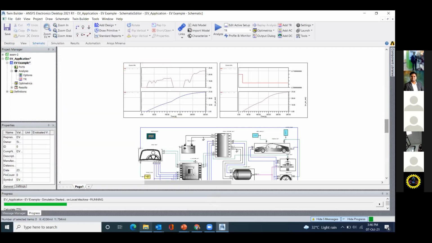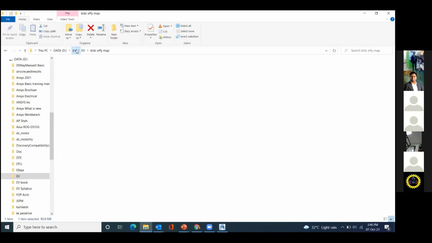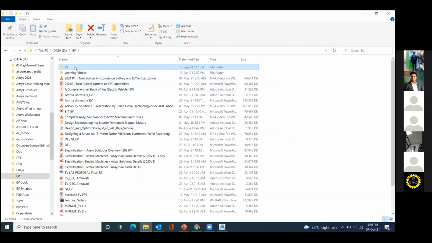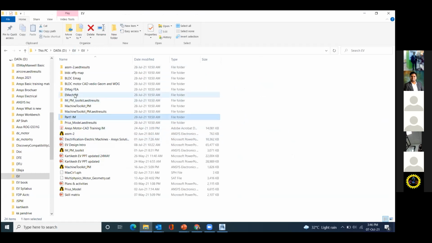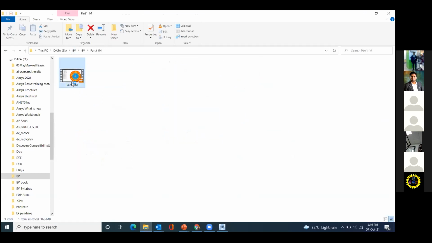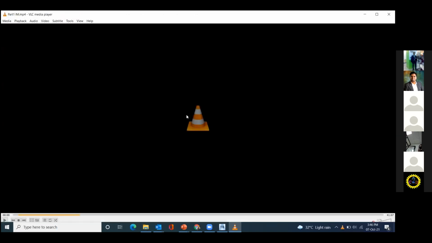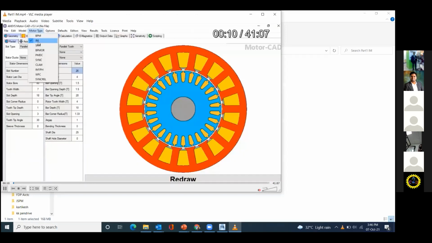So you can easily design your motor, like an induction motor. Okay, so this one is an induction motor, like we have designed our brushless motor.